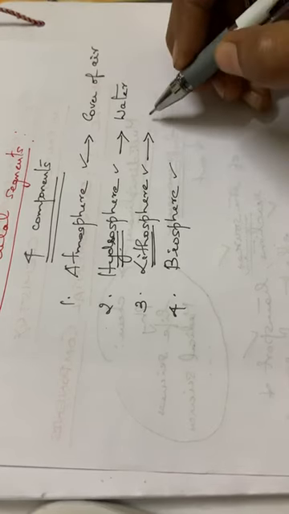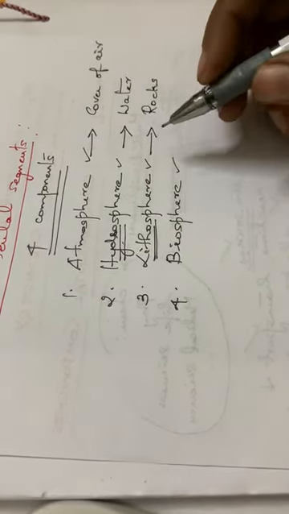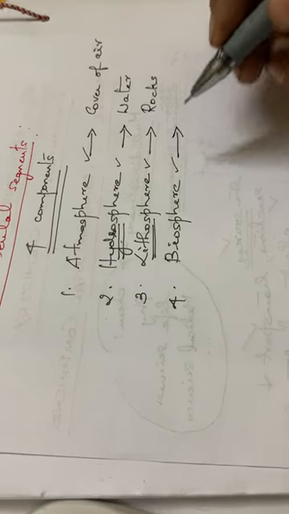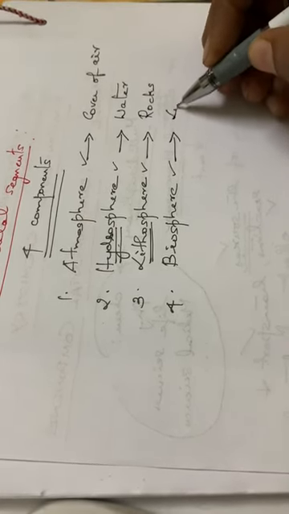Then the next one, that is the lithosphere. Lithosphere means it will be dealing with the rocks. Okay, rocks and minerals, etc. will be coming under this category, this lithosphere. And the last one, biosphere. Biosphere, it means it is all the living things, or the plants, animals, microorganisms, etc. all will be coming under this biosphere. So in short, you can make it in such a manner. So atmosphere, it deals with the air, envelope of air. Hydrosphere deals with the water. Lithosphere, rocks. Then biosphere, it is the living part. Okay. Next, we can go through in detail about atmosphere, hydrosphere, lithosphere, and biosphere.